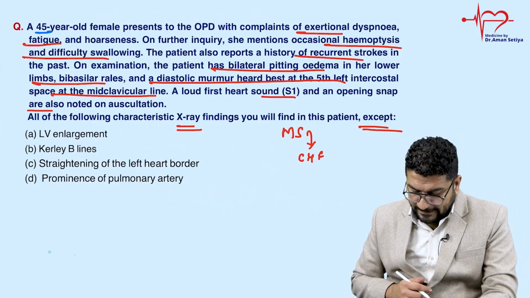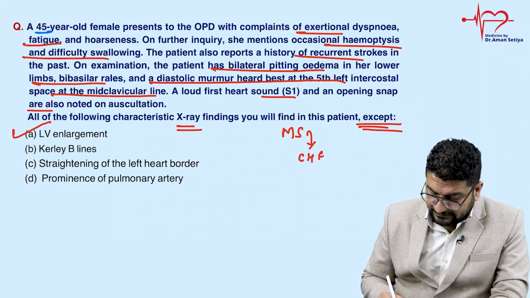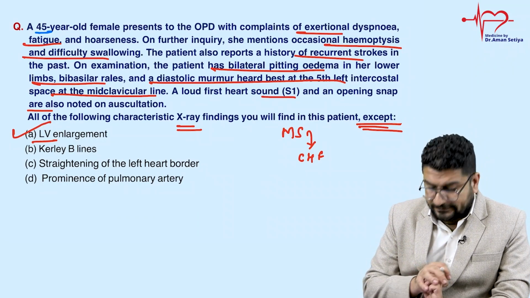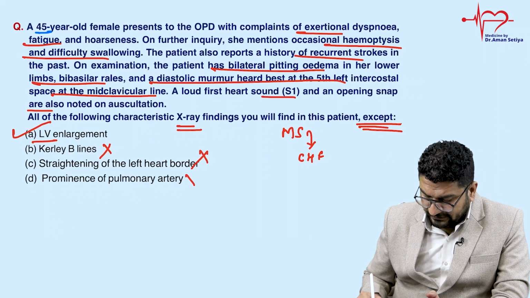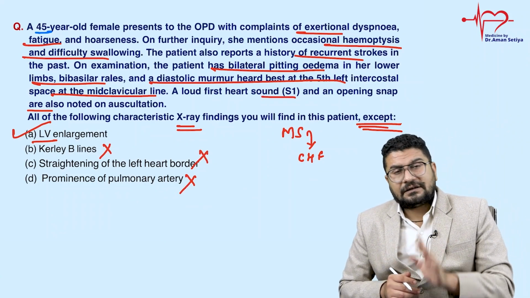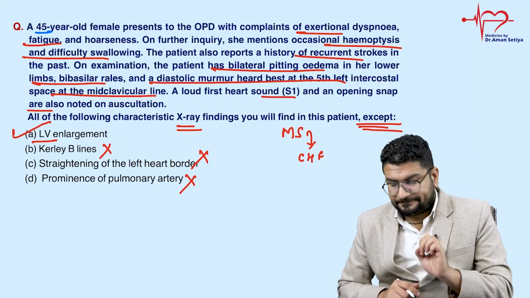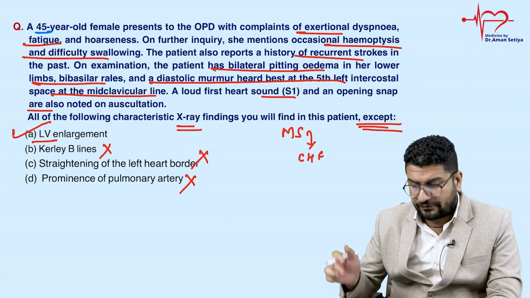So let us see the option. Left ventricular enlargement, पहले option गलत दे दिया. Left atrial का enlargement होता है, ventricle का नहीं होता. Kerley B line मिलती है, yes मिलती है. Straightening होता है, yes. Permanent होती है, yes. Answer will be left ventricle. सो याद रखना, इसमें left atria का enlargement होता है, उसकी वजह से esophagus posterior displace हो जाता है.